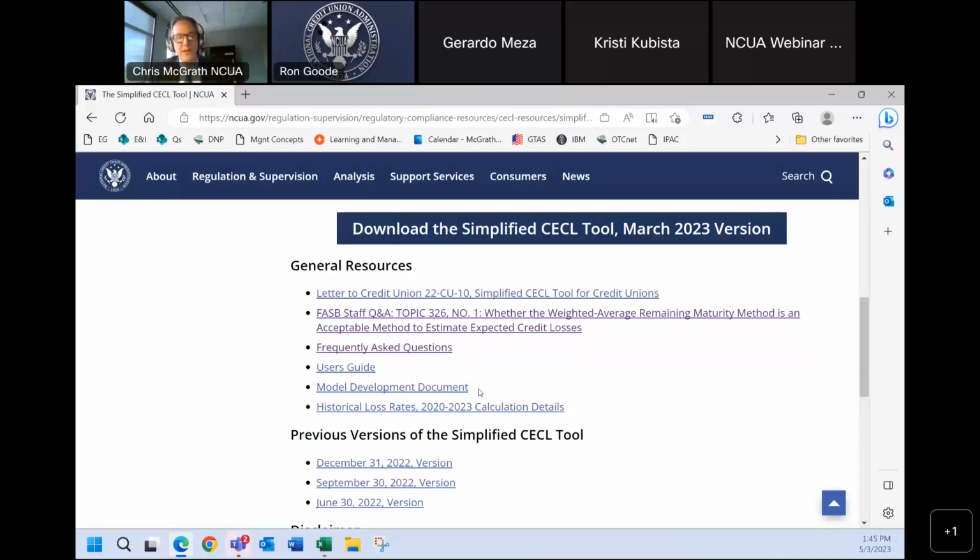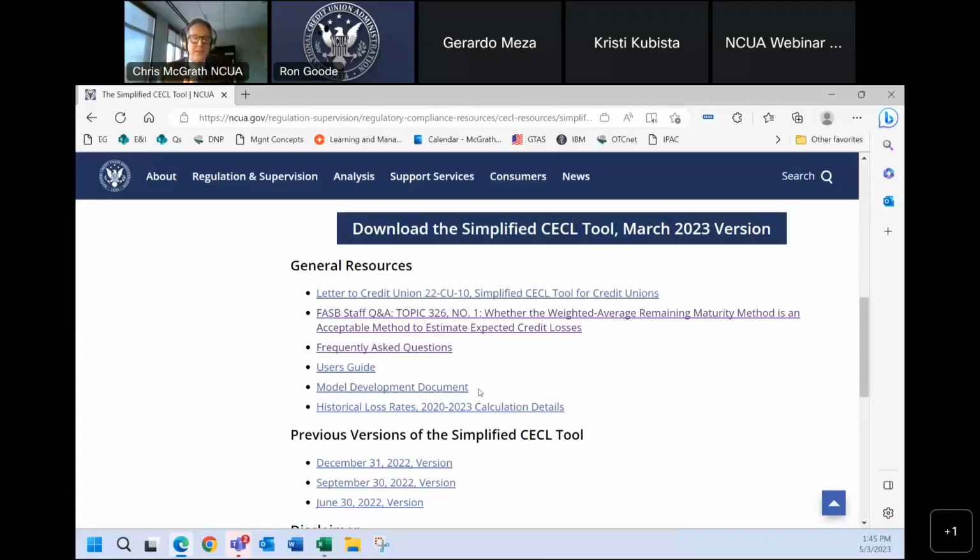Let me see if I can put that another way. It didn't come out the way I wanted it to come out. So, the auditors are going to kick the tires of the model. They're going to make sure that the numbers are accurate. They match to support. And your financial auditors will take a look at the loss rates and the qualitative adjustments. Do they need to be updated for current losses or what we expect to happen in the future? Or things like, back to those WARM factors.